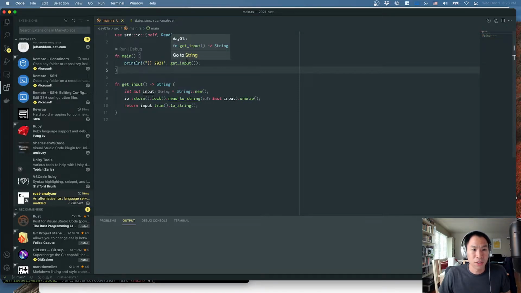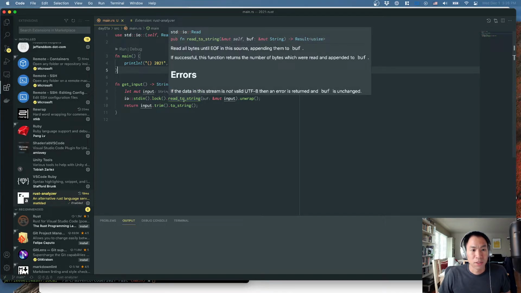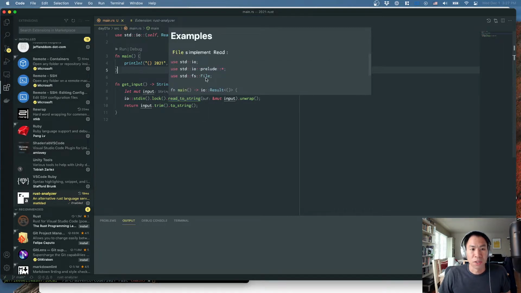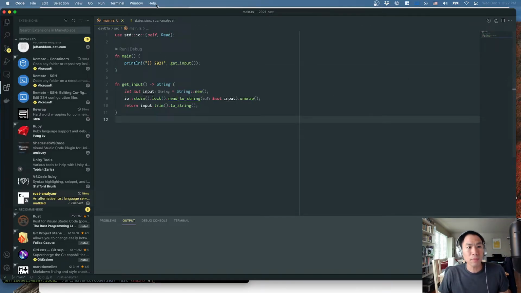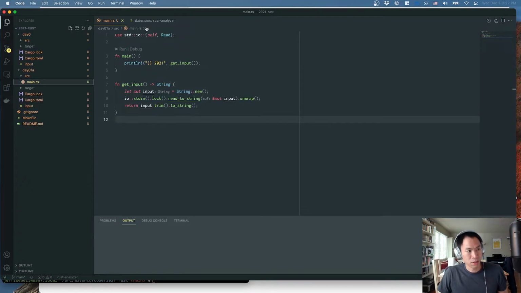Okay, cool. You can see it's got a little bit of code intelligence here, and if I hover over this, read to string, it's actually showing me the documentation for the standard library, which is fantastic. This is all you really need. Boy, I'm just looking at the Rust code all of a sudden, and I'm just like, oh gosh, I'm going to have to remember how to use this language basically from scratch, which is fine. It's good to exercise that muscle.